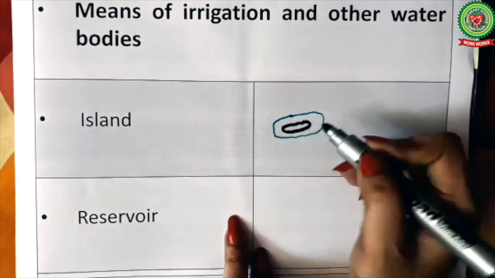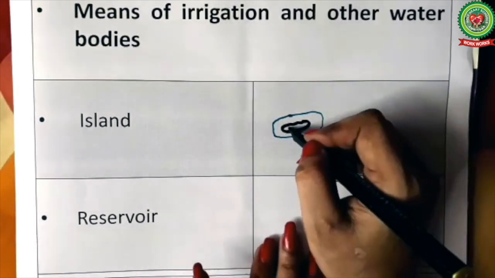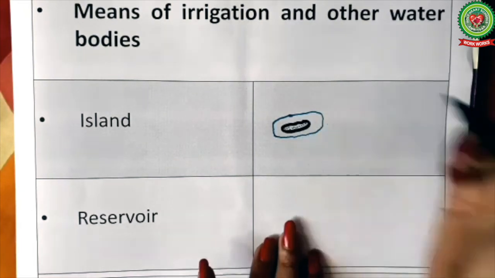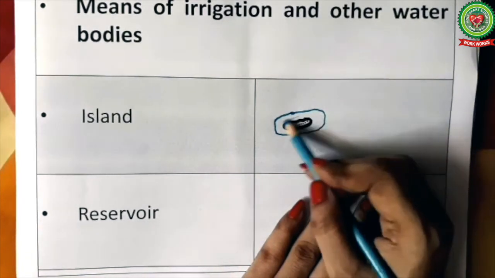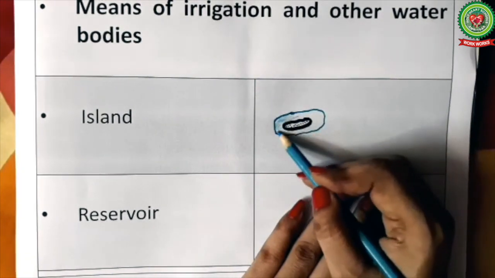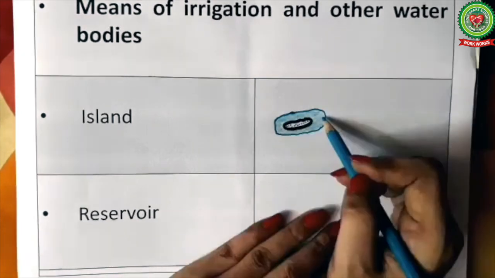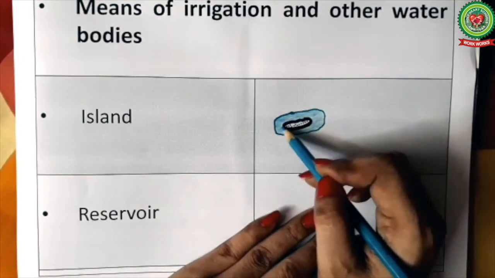So this is the island, and we'll use black dots over the white patch. And we will fill blue color inside the water body like this. So this is the symbol for an island.